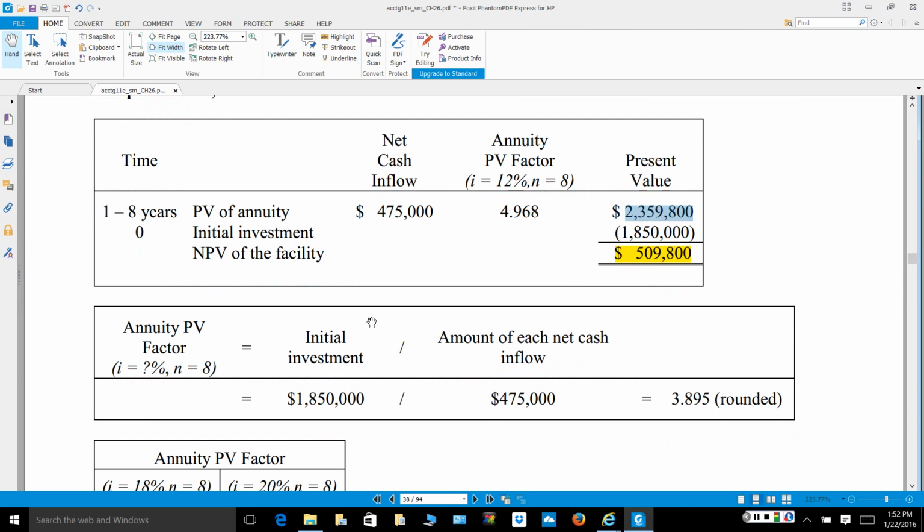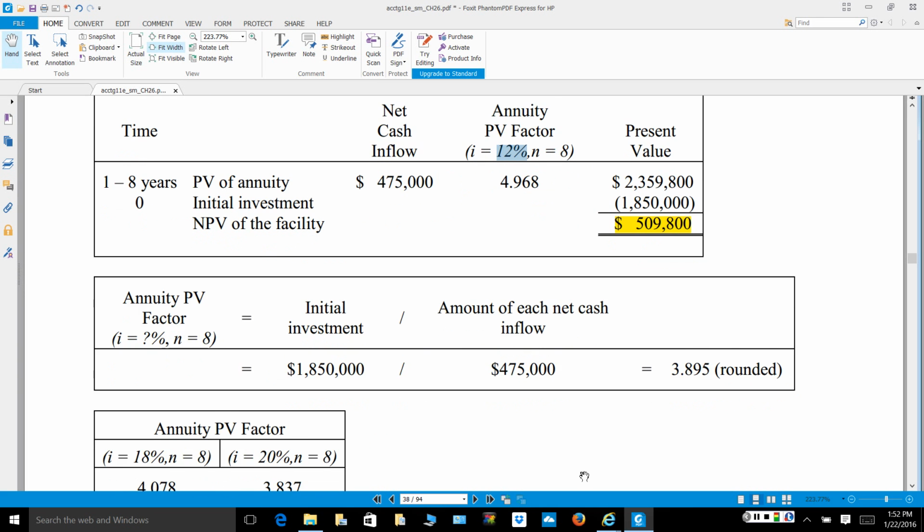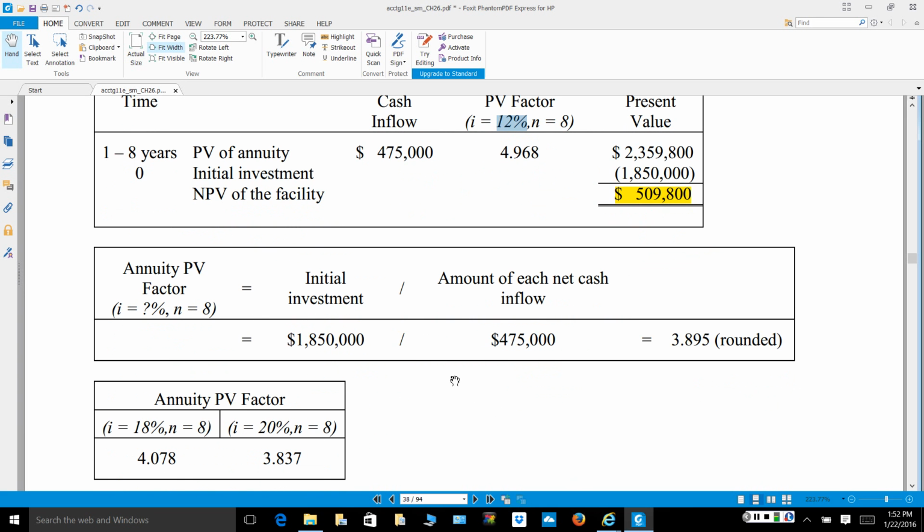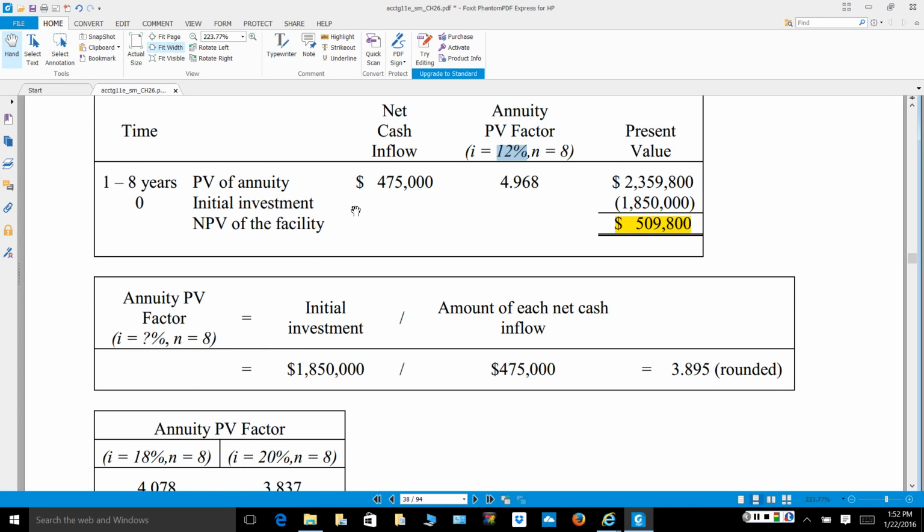Now, what about the internal rate of return? This simply tells me that with a positive present value, my rate of return is somewhere above the required minimum of 12%. But how do I know what that rate of return actually is? So we begin our calculation simply by, up here our formula was, we have an annuity, and we wanted to multiply that annuity times a factor to come up with a present value.